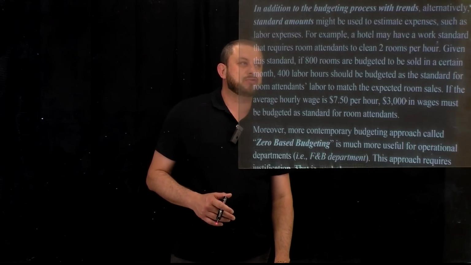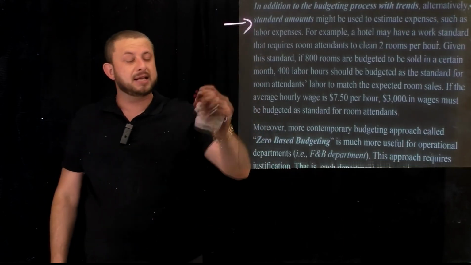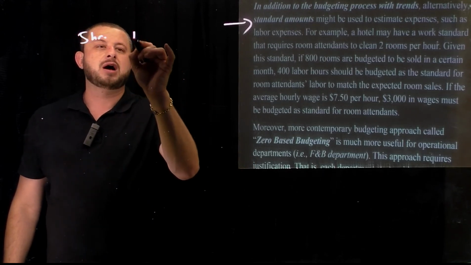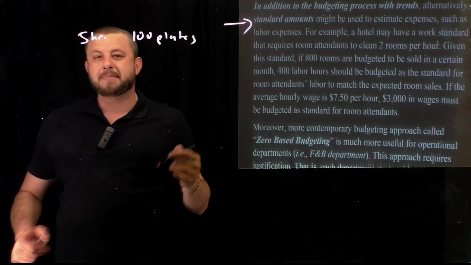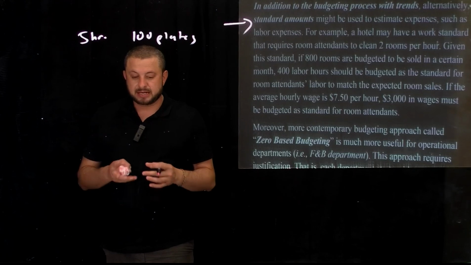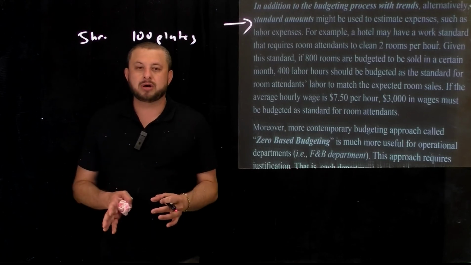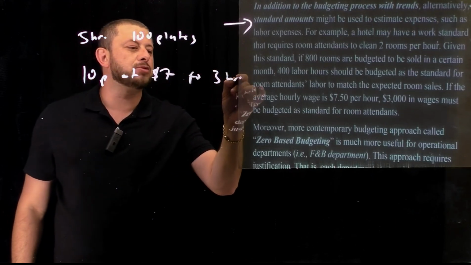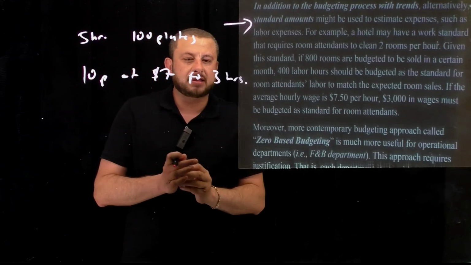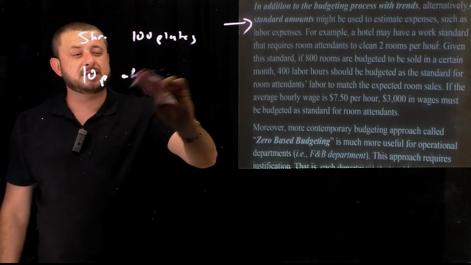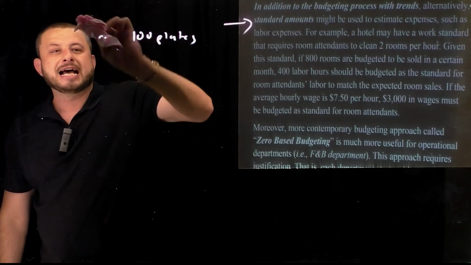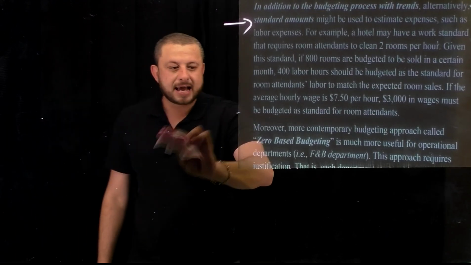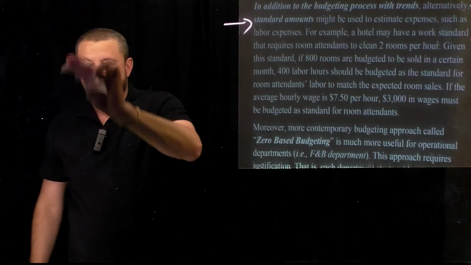In addition to the budgeting process with trends, guys, alternatively we have the standard amounts, meaning hospitality operations have standards. For example, for every 5 hours, 100 plates have to be served in banquet events or big events. Or we have to hire 10 people at $7 an hour for 3 hours. Okay, so these are the standards. Some of the hospitality companies, if they don't see a trend, establish standards and then compare the actual numbers with the standard and come up with the budgeting process. Actually, that's what we're going to do in variance analysis after the trend analysis.